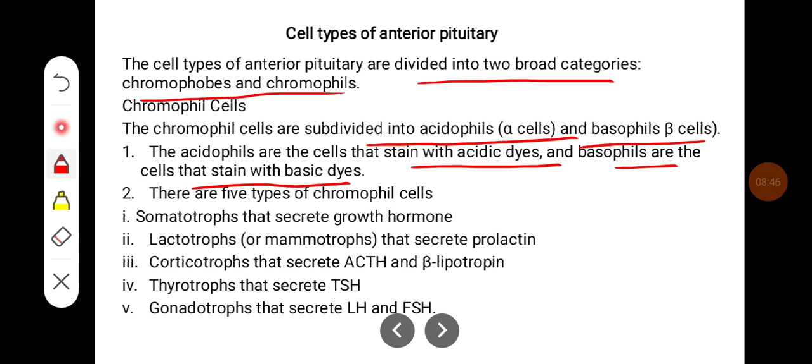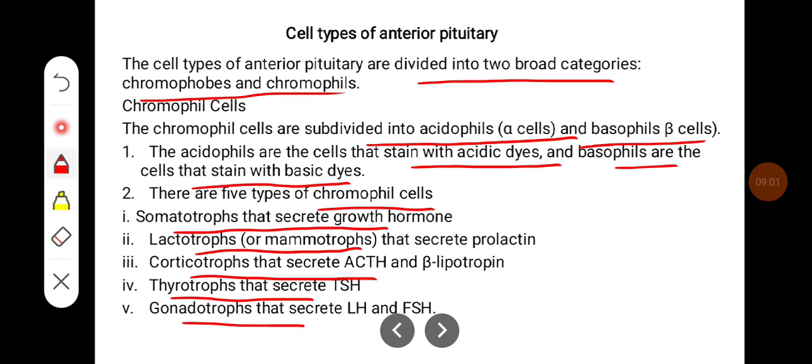There are five types of chromophil cells: somatotrophs that secrete growth hormone, lactotrophs that secrete prolactin, corticotrophs that secrete ACTH and beta lipotropin, thyrotrophs that secrete TSH, and gonadotrophs that secrete LH and FSH.